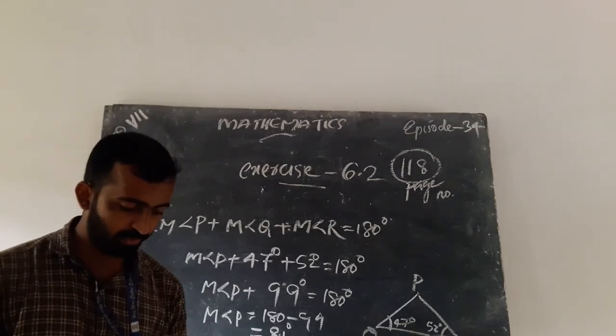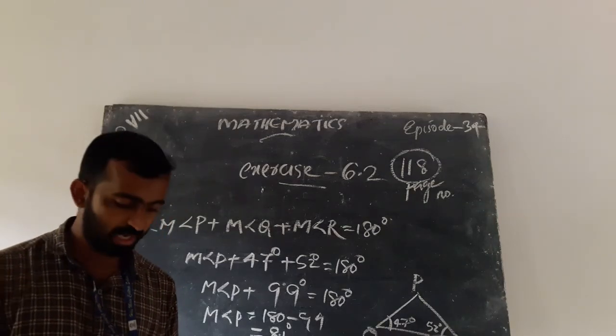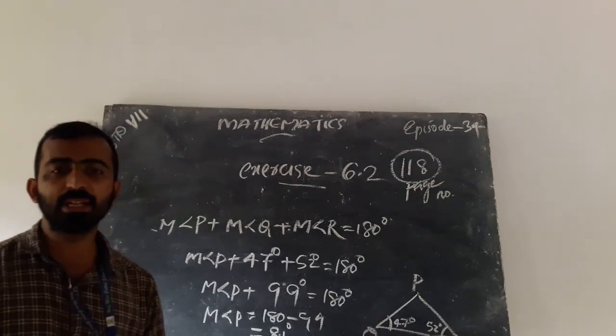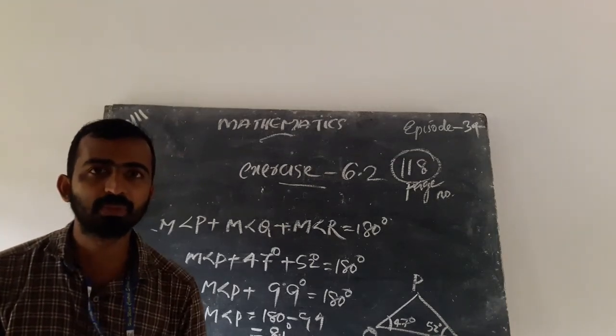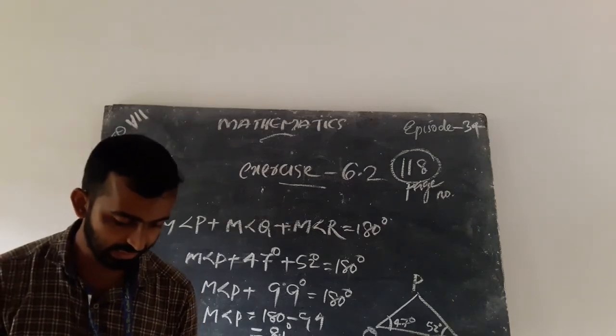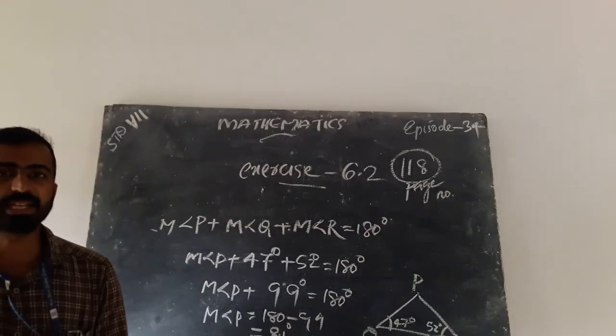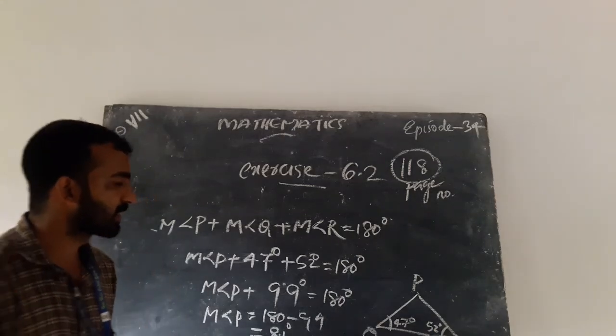The statement is that the total measure of the three angles of a triangle is 180 degree. The proof is in your textbook. They use the linear pair and the exterior angle property.